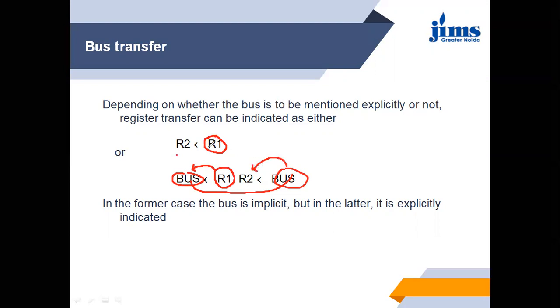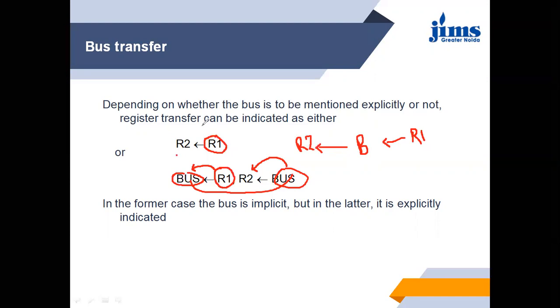So when we are saying R1 to R2, it means R1 is sending the data to the bus, and the bus is going to send the data to R2. So whether we write it explicitly or not, the bus is going to be used.